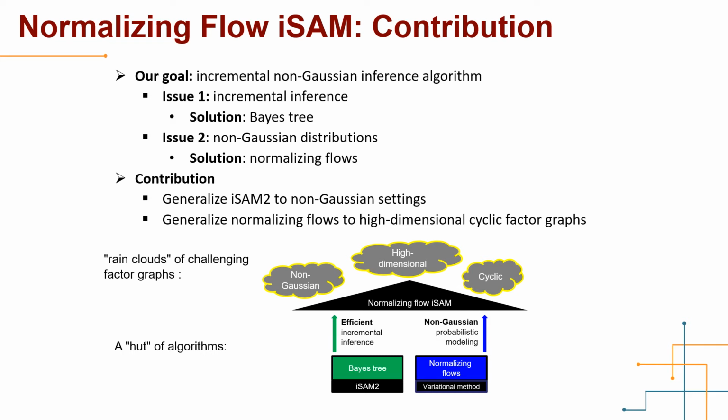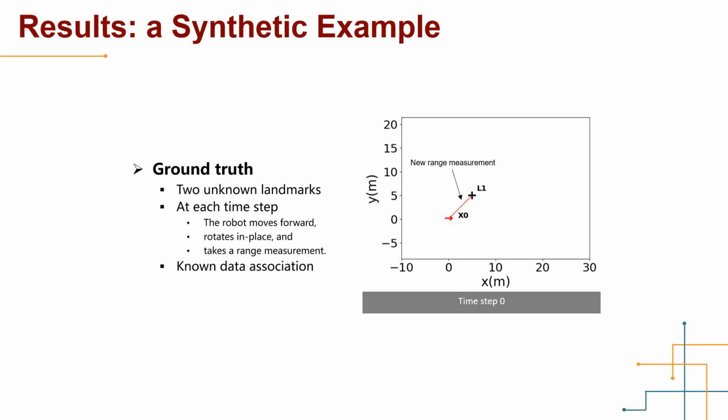To be specific about contribution, we generalize ICM2 to non-Gaussian settings, and we generalize normalizing flows to high-dimensional cyclic fact graphs. We will demonstrate NF-iSAM on two examples. The first one is a synthetic example. The scenario is that there are two unknown landmarks in a planar environment.